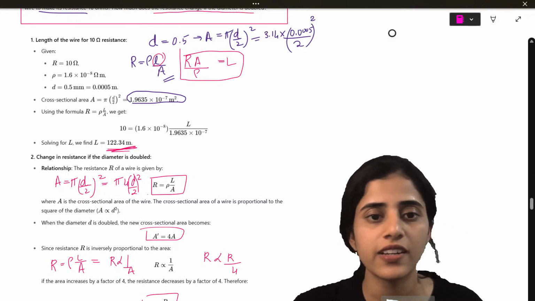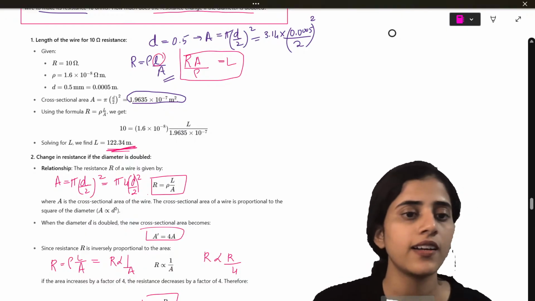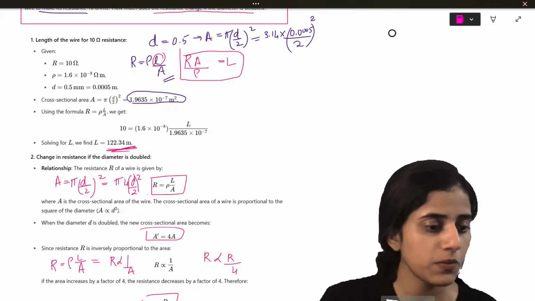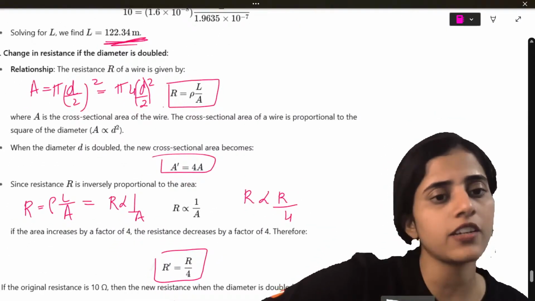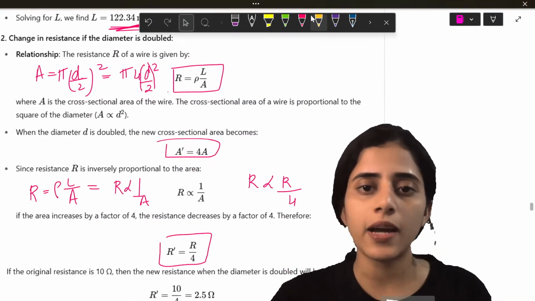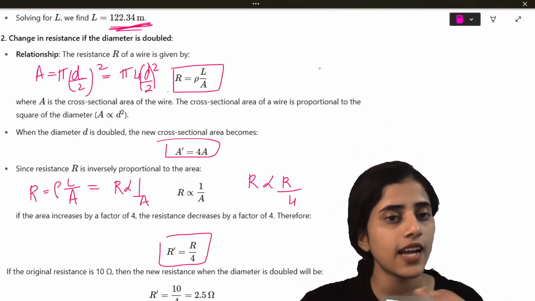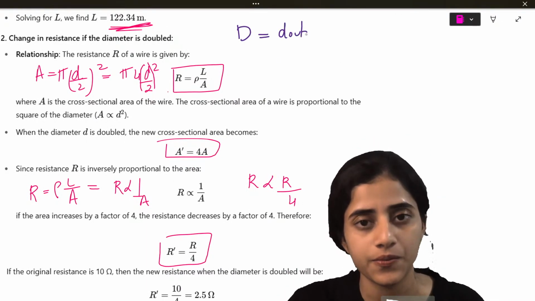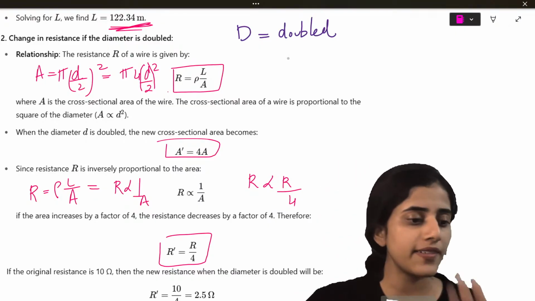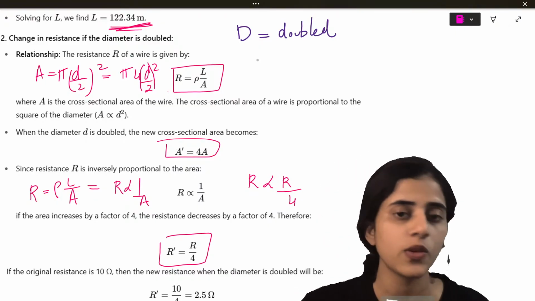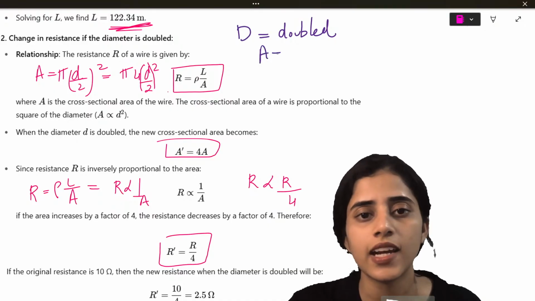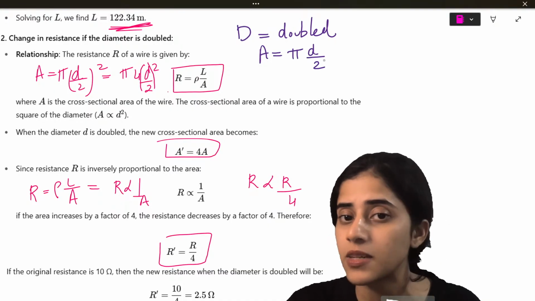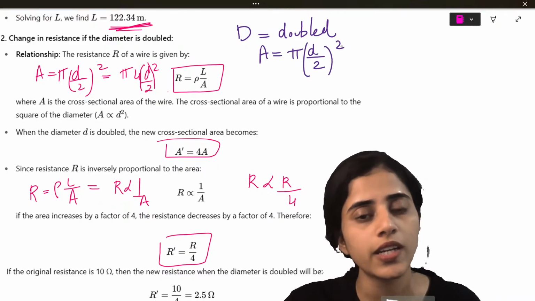You had to first find out the length and then find out the resistance. You want me to repeat the second part? Sure, I can repeat the second part. So what happens is, see, what does it ask you? They're telling you diameter is doubled. Okay? So when diameter is doubled, what will happen? What is area? Pi r squared. Now if radius is not there, it is diameter by 2. Pi d by 2 squared.